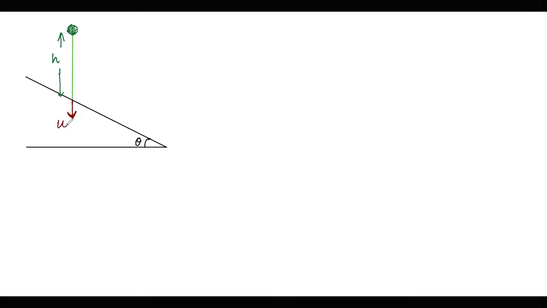And if we draw the line normal to the inclined surface, it is going to be this. So this is going to be the line normal to the inclined plane. Everything will be applied along the normal.